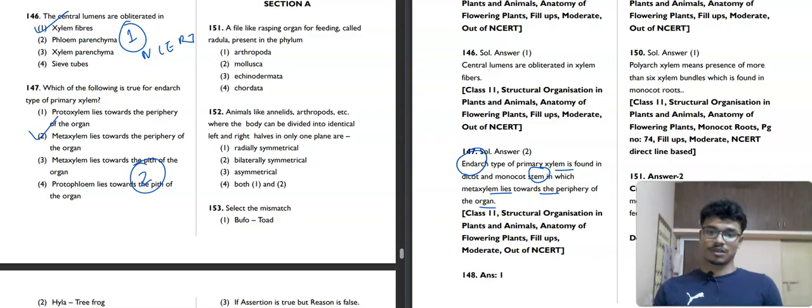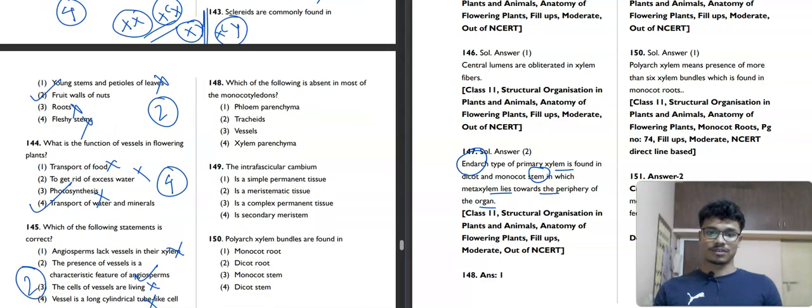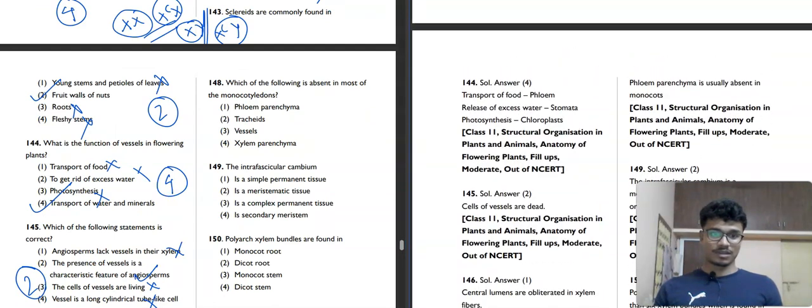Now we'll move towards the next question. We are almost at the end of the discussion in botany. Which of the following is absent in most monocotyledons? Phloem parenchyma, tracheids, vessels, xylem parenchyma. What will be absent in monocots? Phloem parenchyma is not present in monocots.